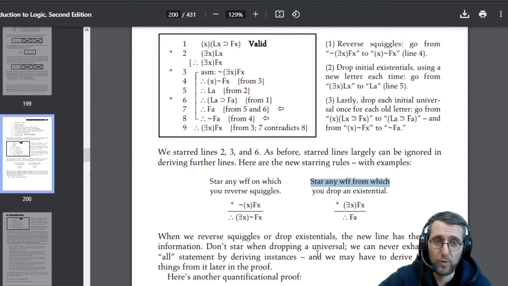So I think what it means is that when we star off an existential, then we are not allowed to use it again.